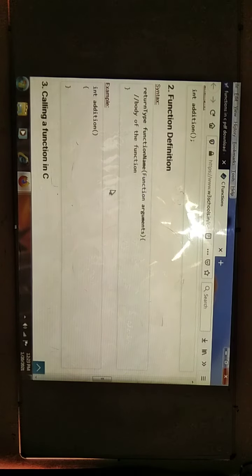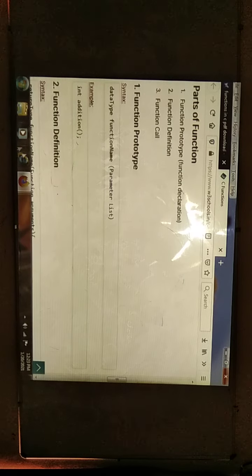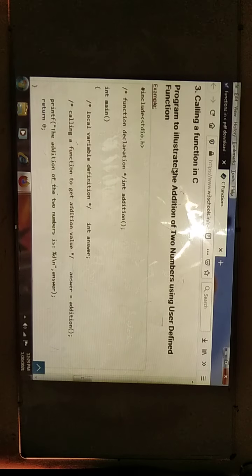Next, function calling. How to write the function call? See here, function calling. The program illustrates adding two numbers using a user defined function. First we need to write the function declaration, the prototype, then the function definition, then the function call. Whenever we write the function declaration, we need to write it before the main. The function definition can be written before the main, or after the main also.